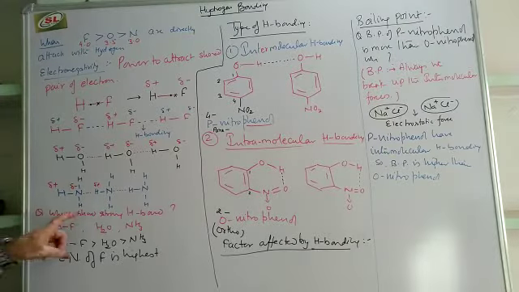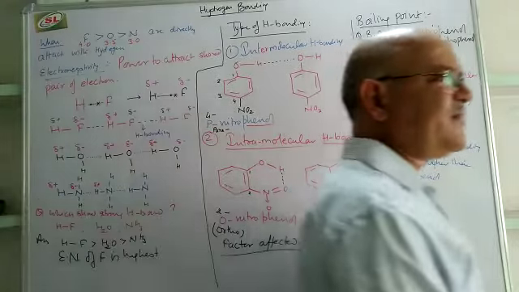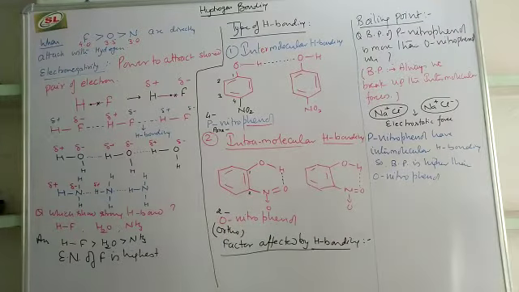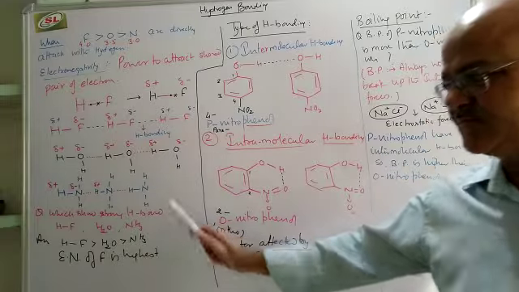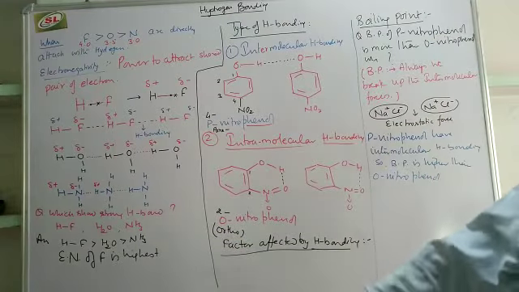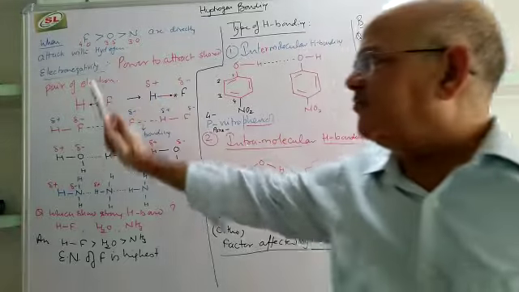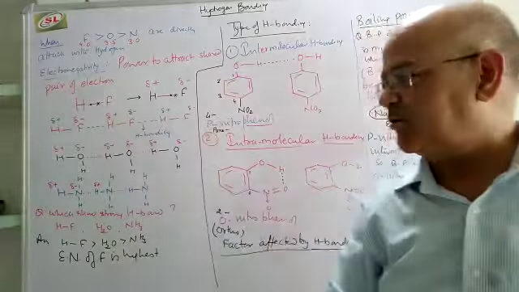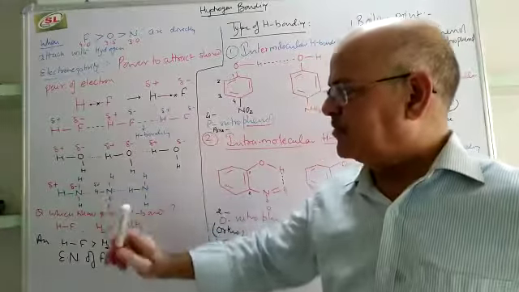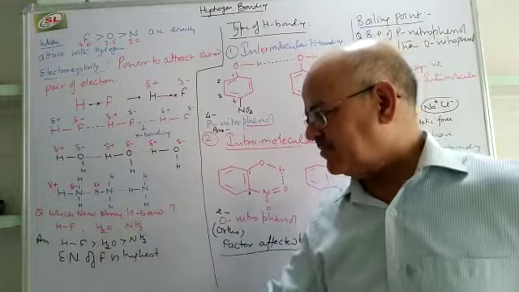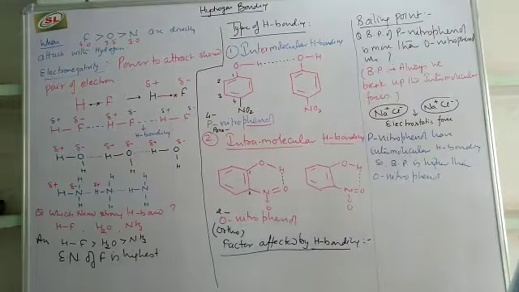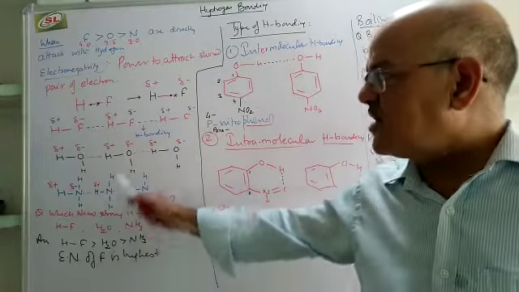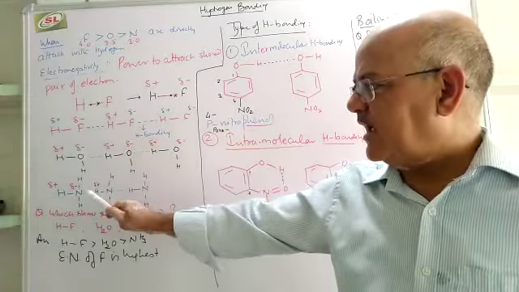Now, out of HF, water and ammonia, which will show the strongest hydrogen bond? Naturally, because F is most electronegative, the power of attraction between HF molecules will be highest, then in water, and the weakest will be in ammonia. So we can say that due to high electronegativity, HF will have the strongest hydrogen bond, then water, and then ammonia.